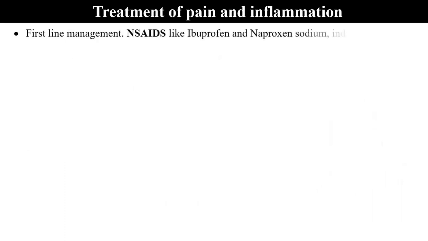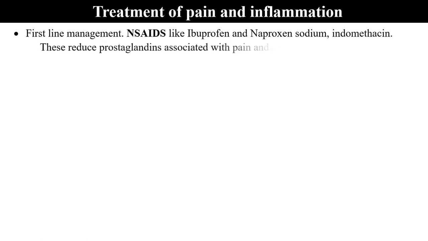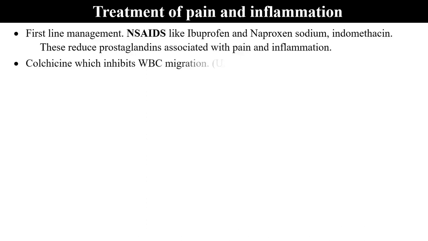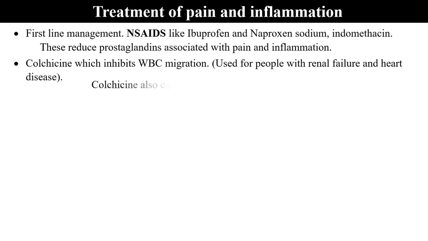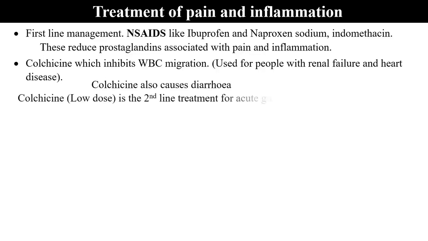Treatment of pain and inflammation. First line management: NSAIDs like ibuprofen, indomethacin. These reduce prostaglandins associated with pain and inflammation. Colchicine, which inhibits white blood cell migration, is also used, and mainly for people with renal failure and heart disease, simply because NSAIDs affect the kidney and the heart. Colchicine also causes diarrhea. Colchicine low dose is a second line treatment for acute gout attacks.